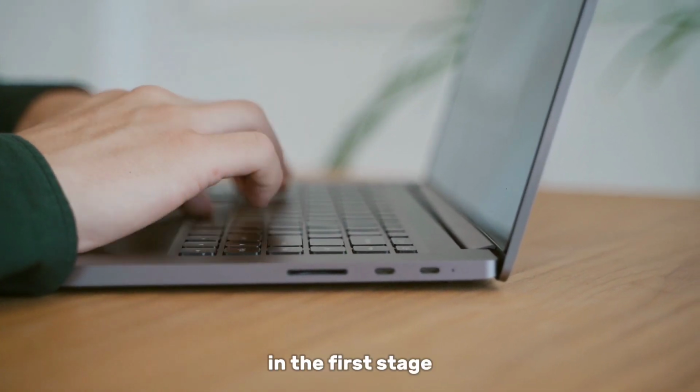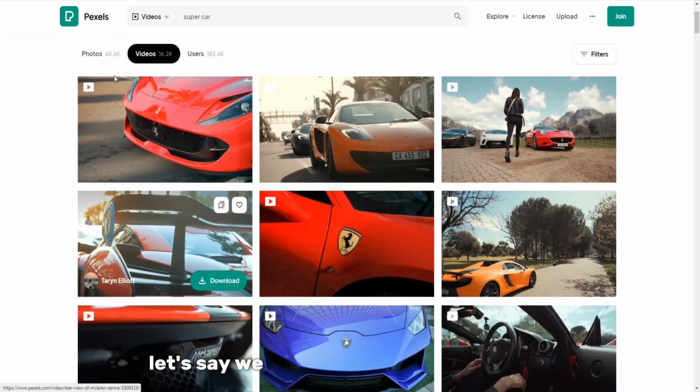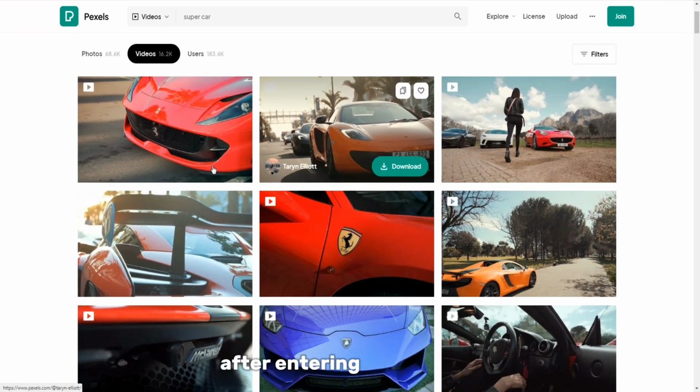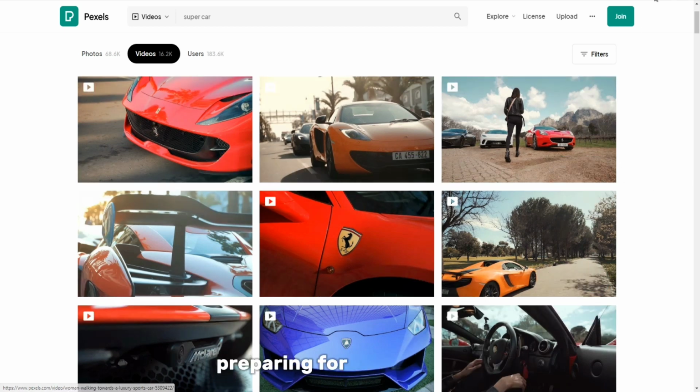In the first stage, we head to Pexels, a virtual library of video clips, to find the right material. Let's say we want to use a sports car video. After entering the request, we select the best material and upload it, preparing for the next step.